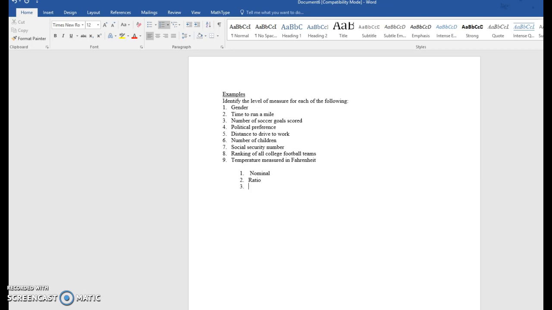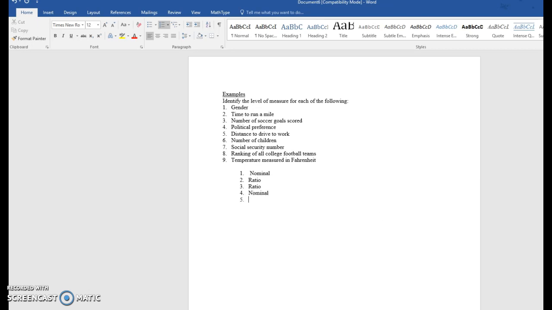3, number of soccer goals scored. Well, again, it means something to have 0 soccer goals scored. That is an absence of goals scored. So this is, again, ratio. Number 4, political preference: Republican, Democrat, Independent, Libertarian, whatever it might be, that is a name, a qualitative piece of data, so it's nominal.